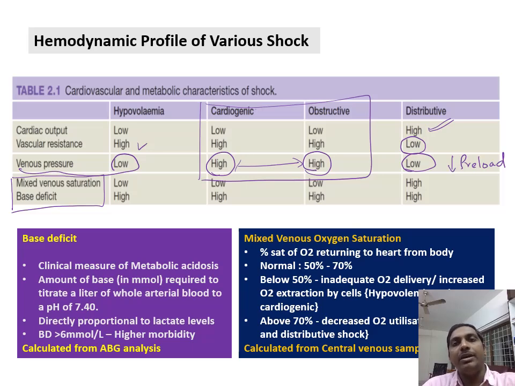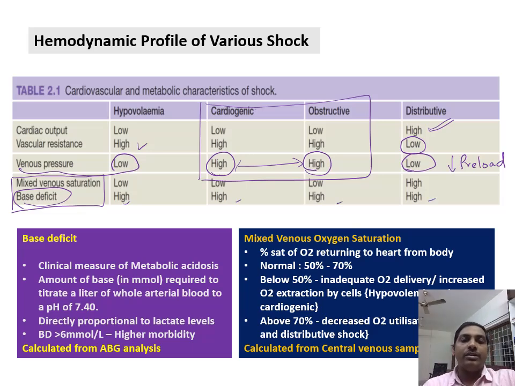So whenever the lactic acid is high, the base deficit will also be high. Lactic acid occurs as a result of anaerobic respiration, that is due to cellular hypoxia. So lactic acidosis causes metabolic acidosis. When the base deficit is high, the patient is in severe metabolic acidosis. So in all shock, base deficit will be high, right?